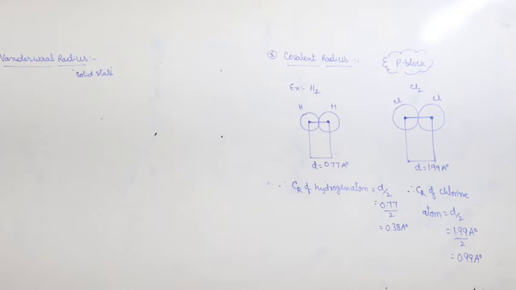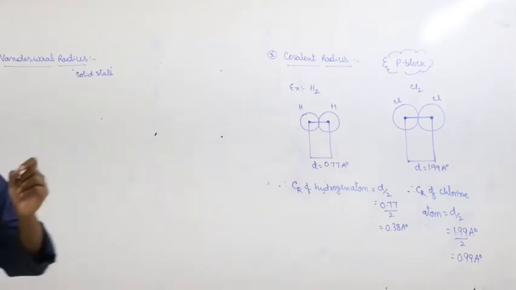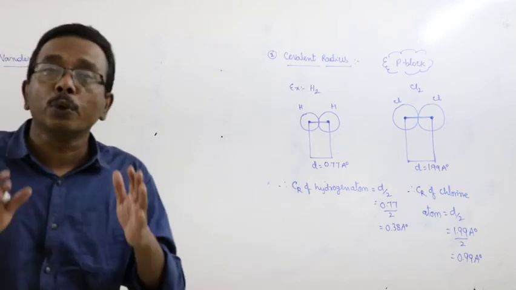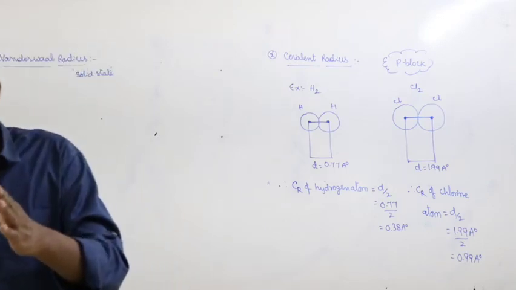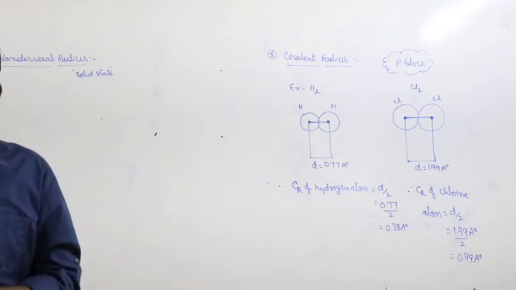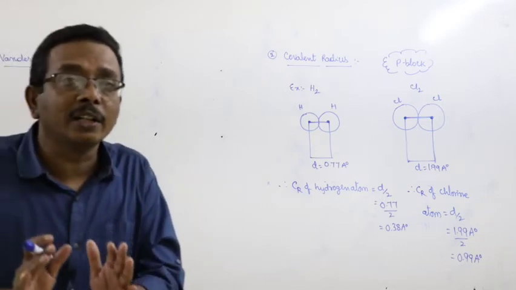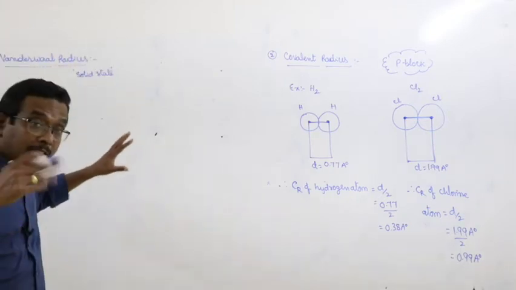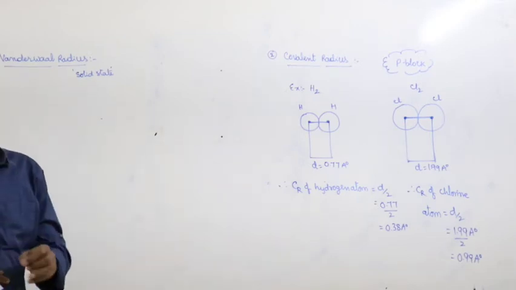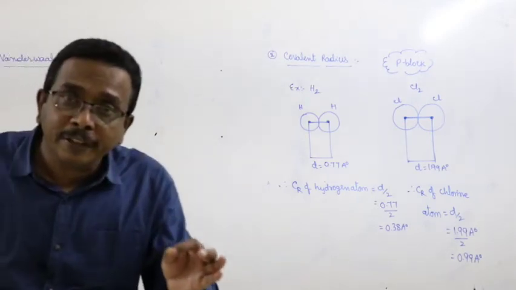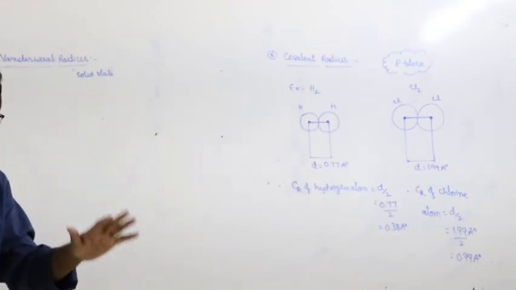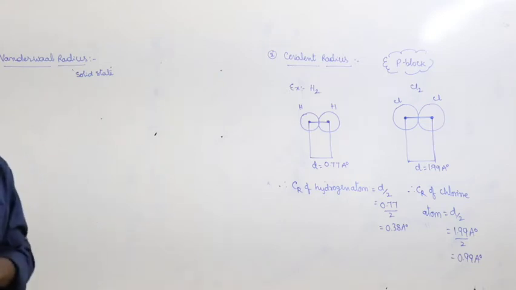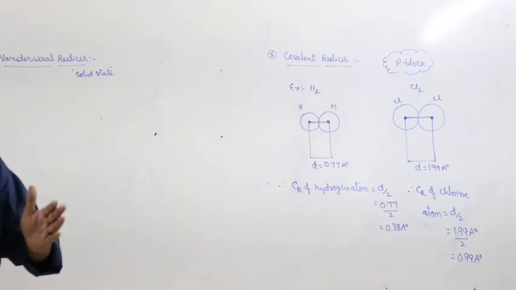And look at the definition. Van der Waals radius may be defined as the half distance between the nuclei of two atoms of different molecules of same substance in solid state. I am repeating once again, and that can be observed in the example also.